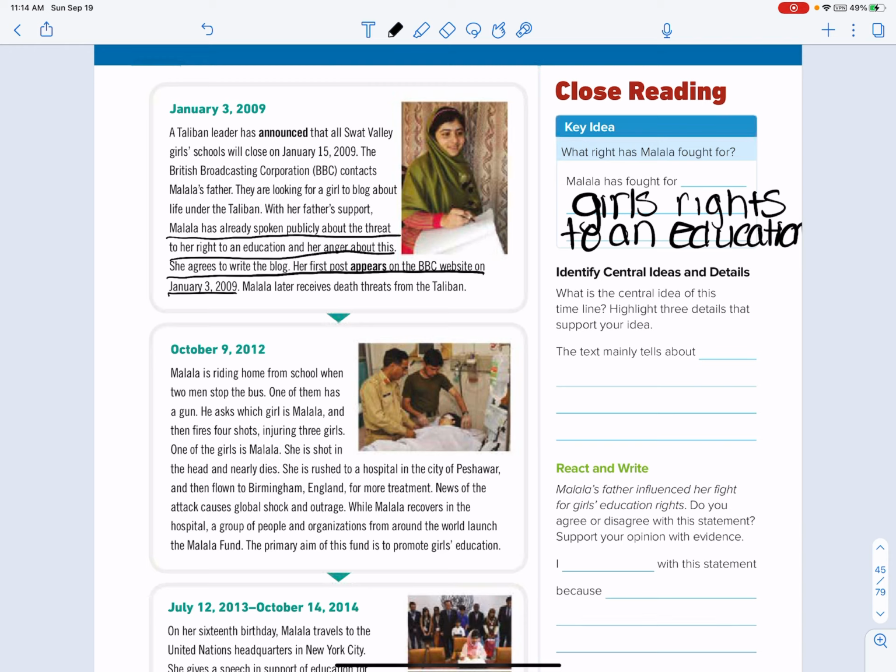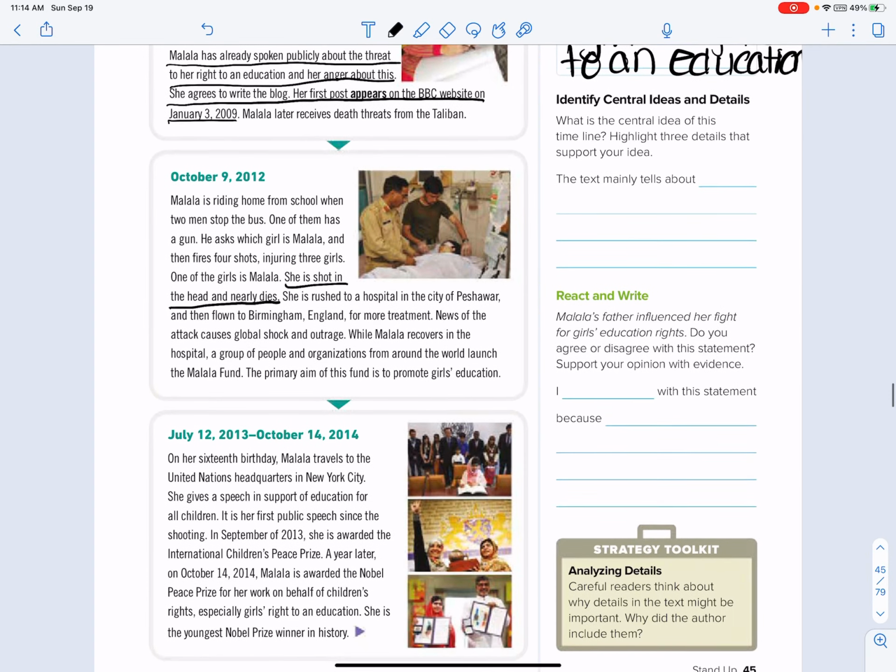What happens after she does that? Remember, then it goes here, and she is shot in the head and nearly dies. Then from there, what happens? Right here, she travels to the United Nations in New York City and gives a speech in support for education of all children. Okay, you could put a couple different things. You could also talk about her getting the Nobel Peace Prize. That would work as well.